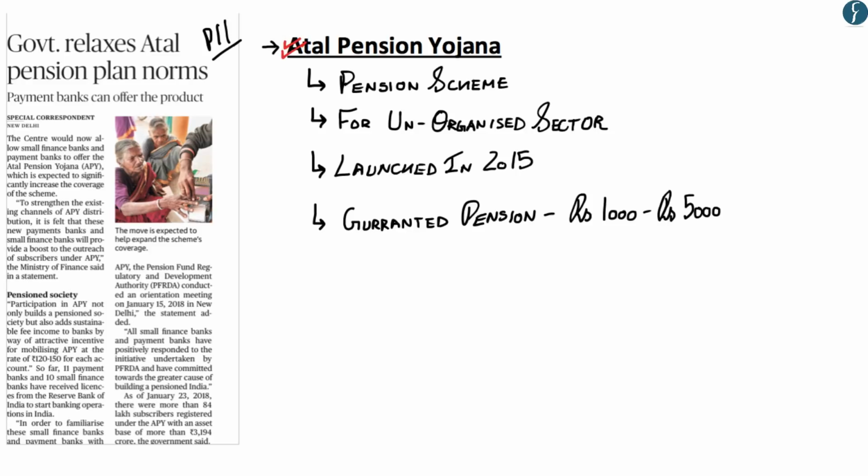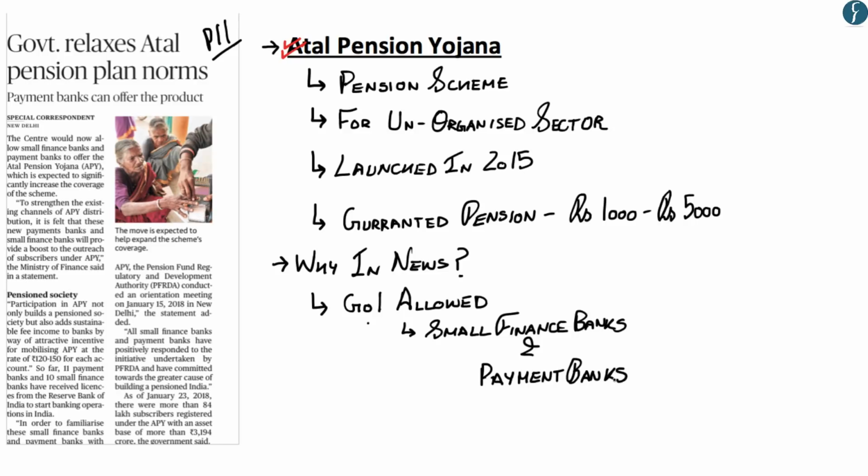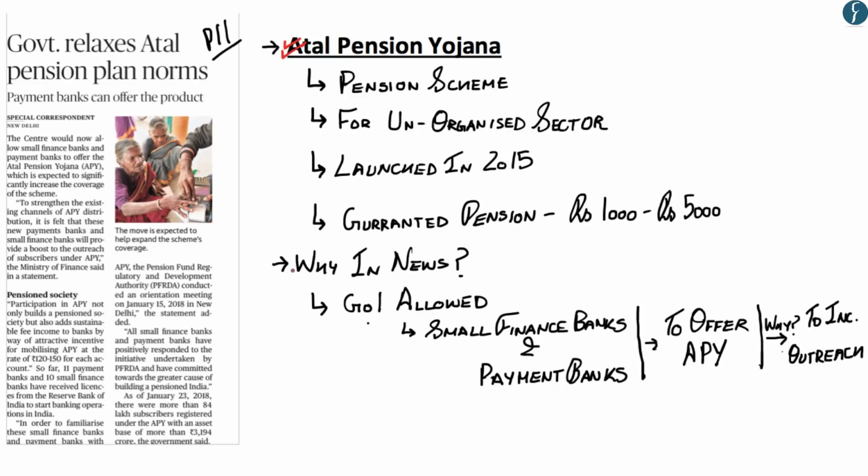Now let us understand why it is in the news. It is in the news because the government of India has allowed small finance banks and payment banks to offer the Atal Pension Yojana. Now the question is why? These small finance banks and payment banks have been allowed to offer the Atal Pension Yojana so as to increase its outreach. So hopefully up till here you've also understood why it is in the news, and why small finance banks and payment banks have been allowed to offer the Atal Pension Yojana.